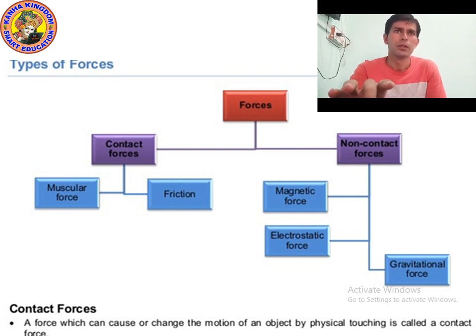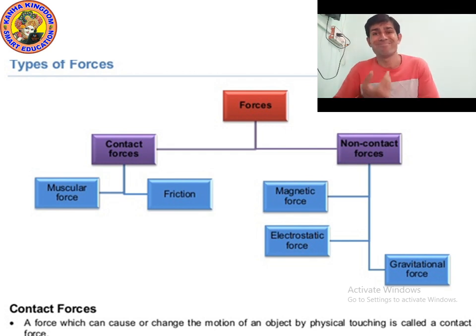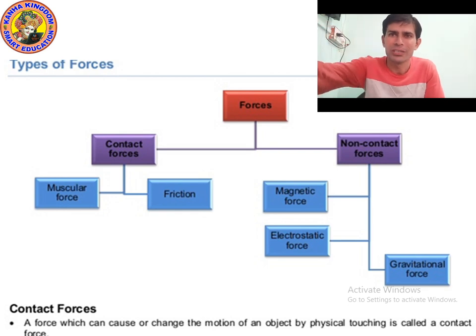Now let's study the next point. The first force we will study is magnetic force. I will explain not line by line, I am just explaining them. So first of all, let's study about the magnetic force. Let's move on to the next point.